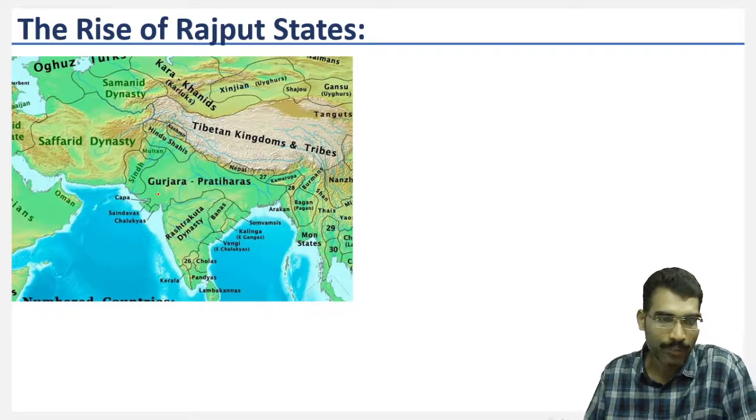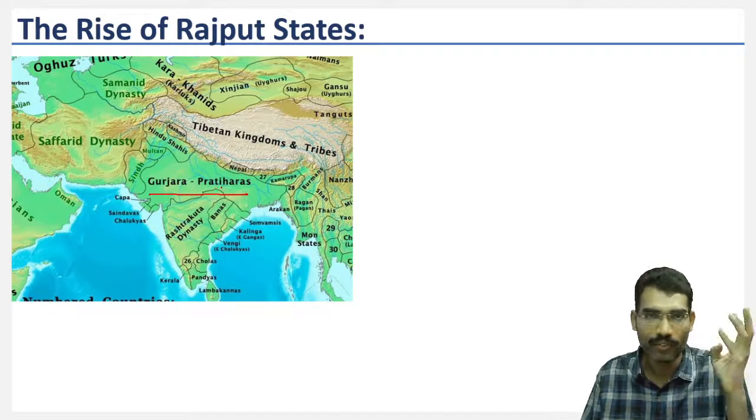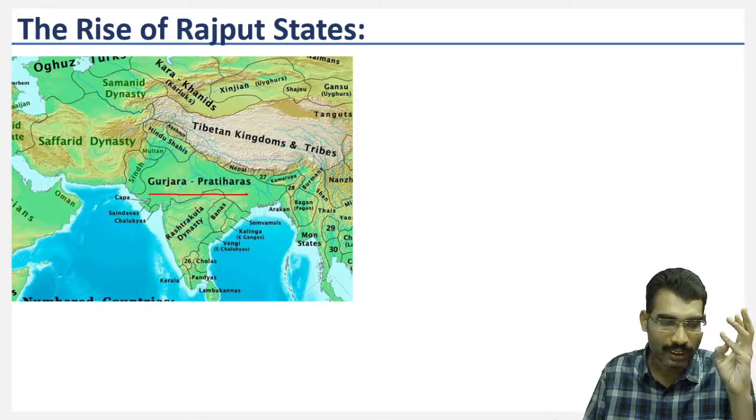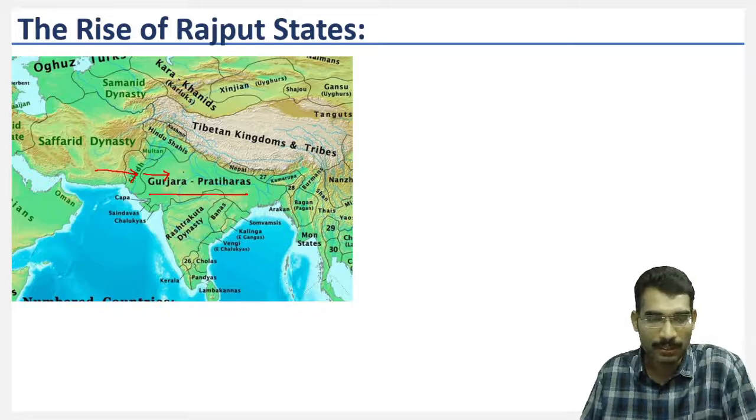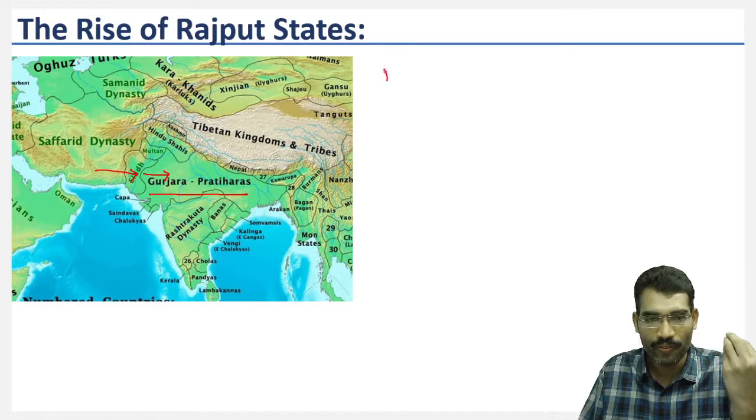If we take the characteristics of the Rajput states, let us take the Gurjara Pratiharas. They were very powerful. When the Rashtrakutas, Gurjara Pratiharas and Palas were there, they were very powerful. The Arab forces could not enter the mainland. The characteristics of these people were that they were very brave.